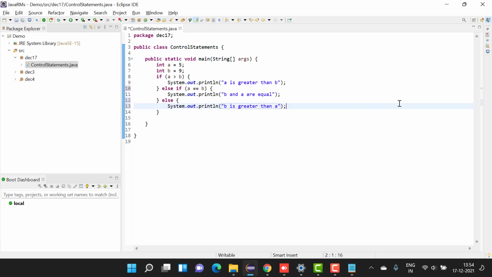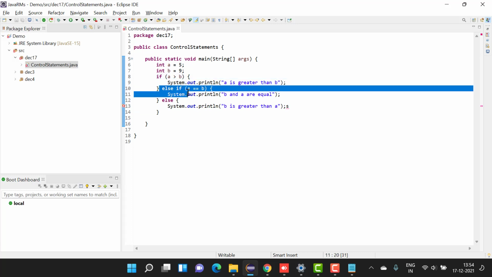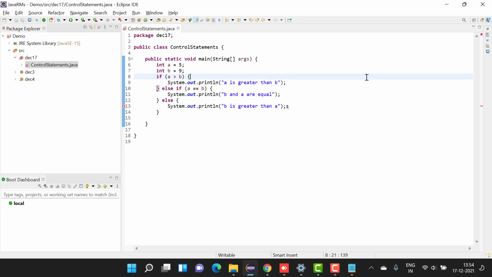Okay. Yep. So that is how it is. So one if will have only one else, but it can have multiple else ifs. So if you have multiple else if statements, then that is called an else if ladder.